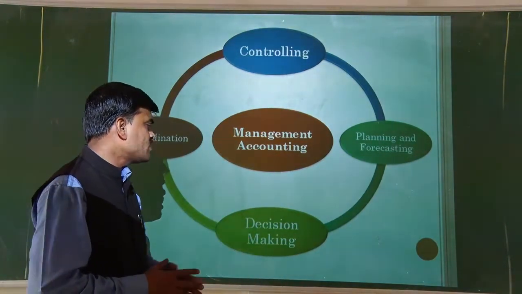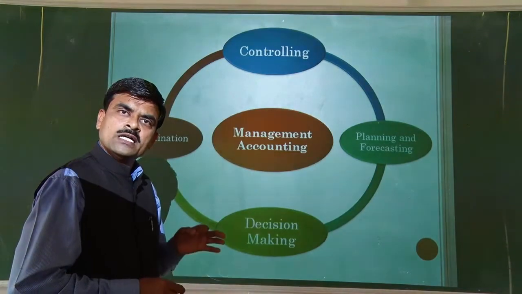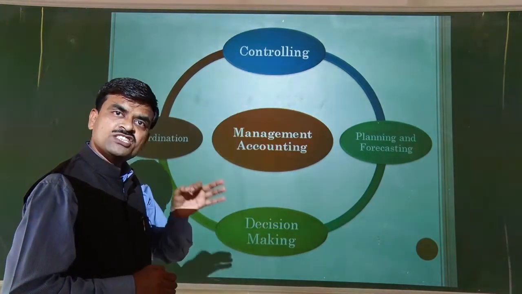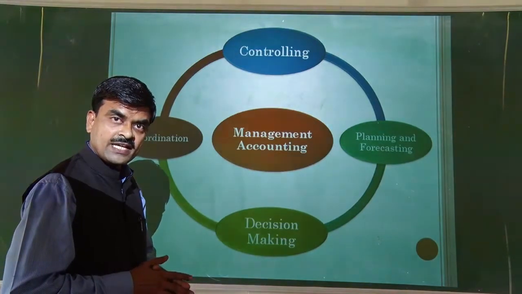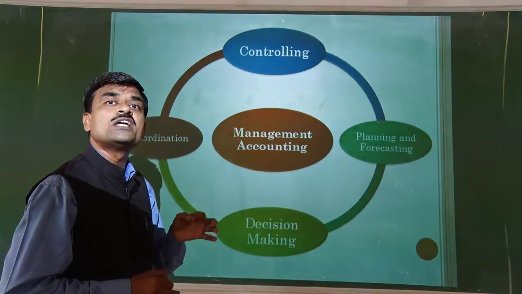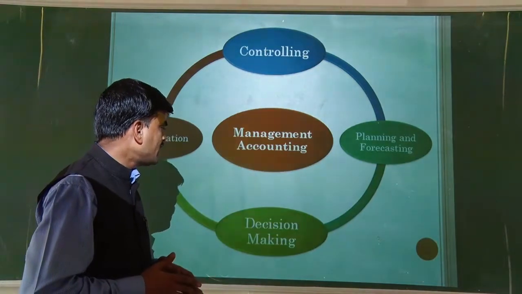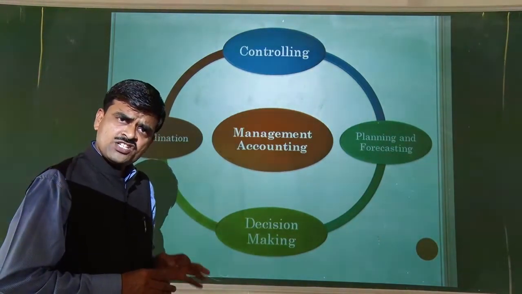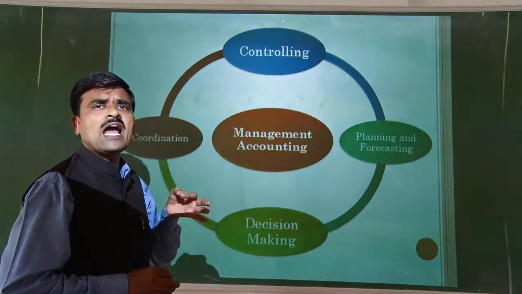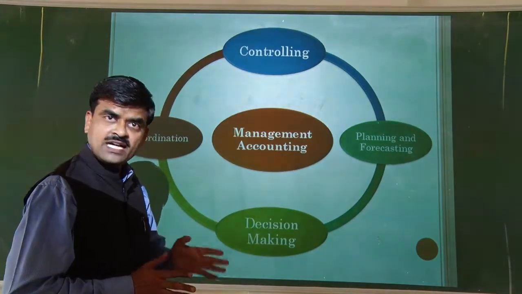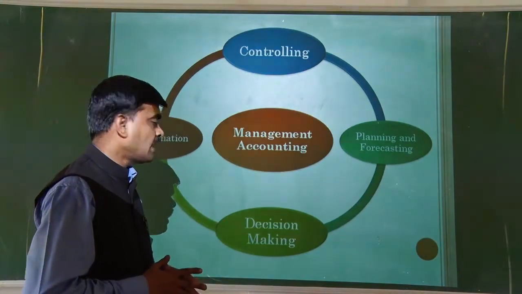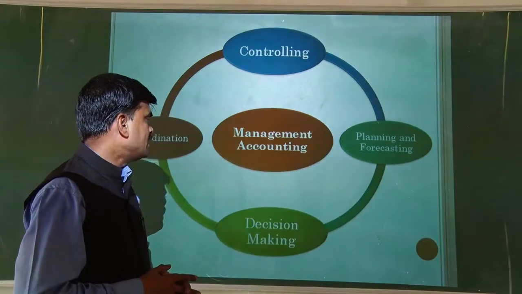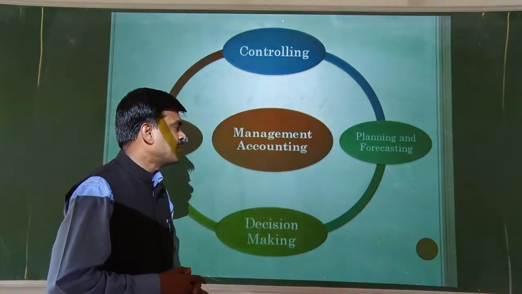Then the next pillar is decision making. It is the foundation of management accounting. It is the basic task of management accounting. It is the accounting for decision making. This accounting helps managers to take decisions. One can take the right decision when he gets the appropriate information at the right time, and this accounting helps to provide the right information at the right time, and it is one of the pillars of management accounting.